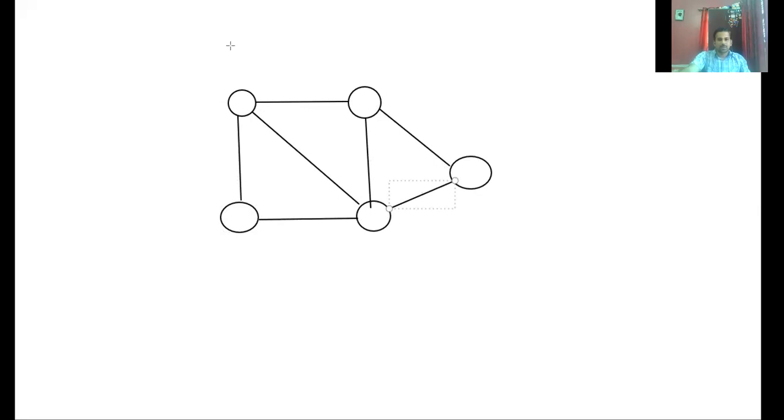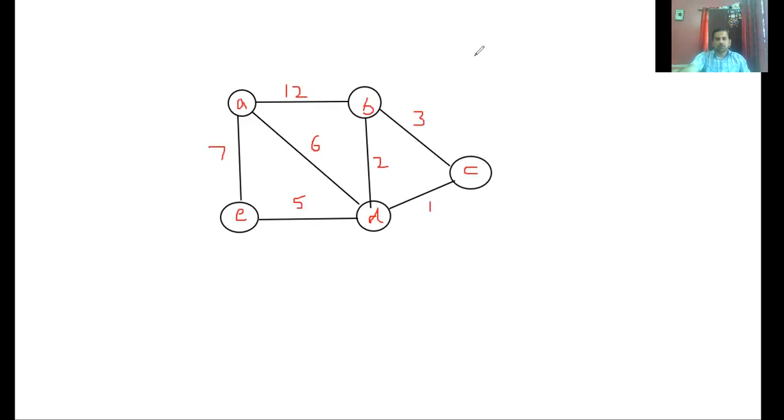And obviously, I need to consider the weight as well as the vertex values. This is A, B, this is C, this is D, and this is E. The weights for these will be 12, 7, 6, 5, 2, 3, 1.